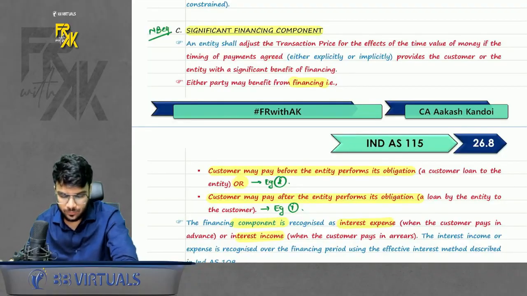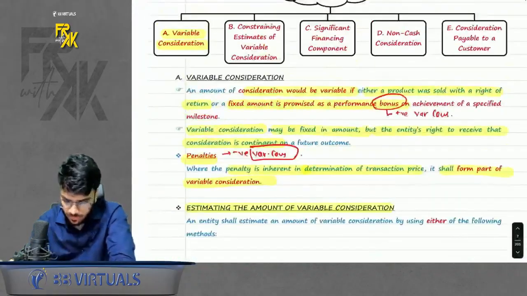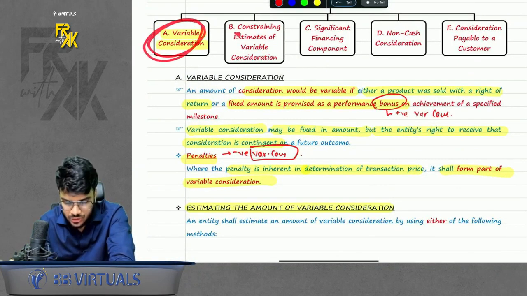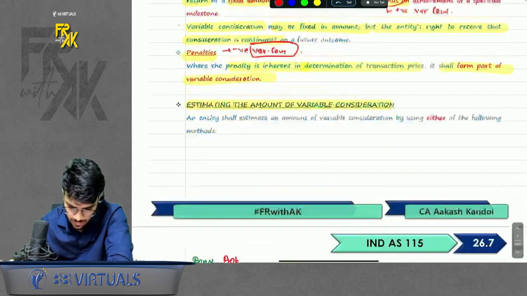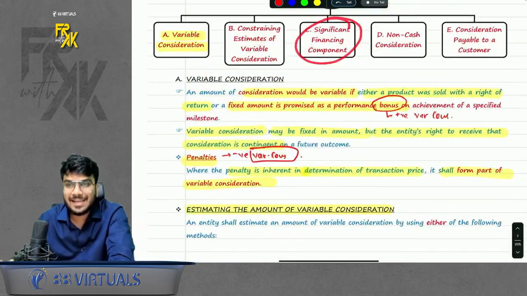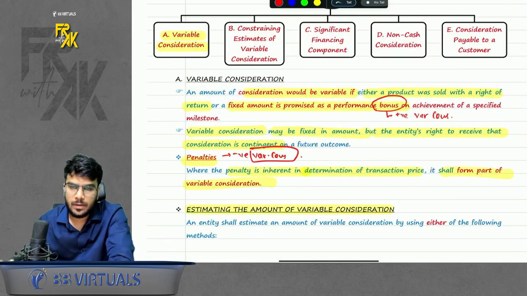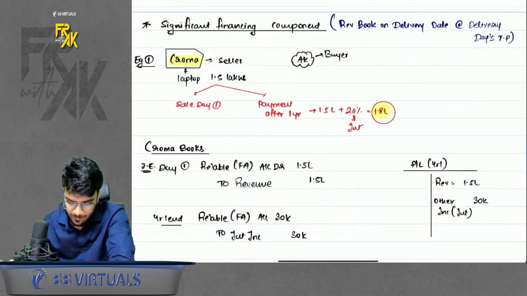So guys, let's continue. We had revised till this point. Okay, the variable consideration and constraining estimates of variable consideration we did till here. Chalo. Now the next revision point is significant financing component. Now what is the meaning of significant financing component? Please have a look here.